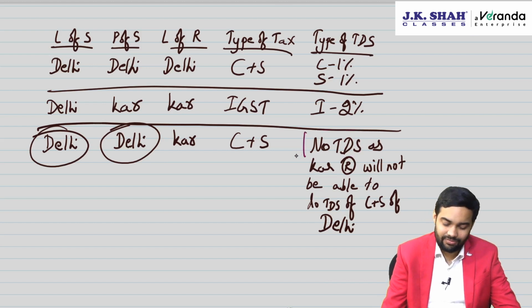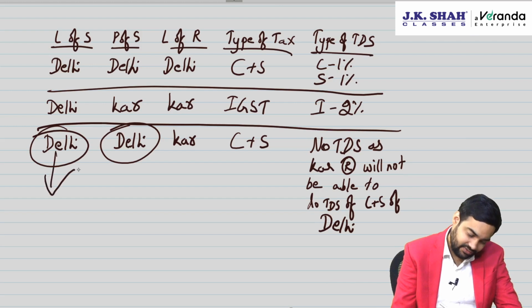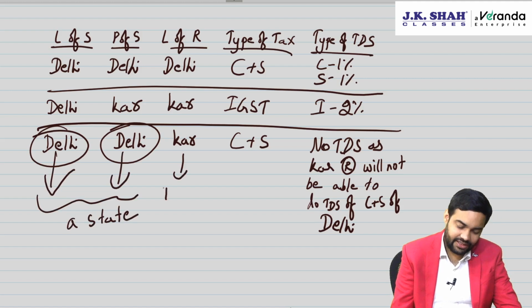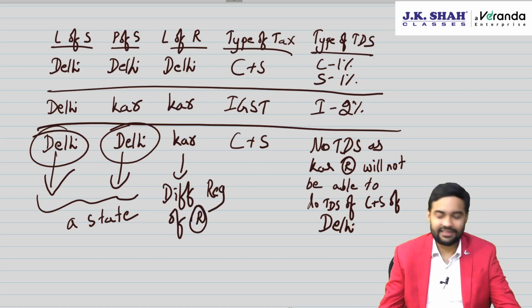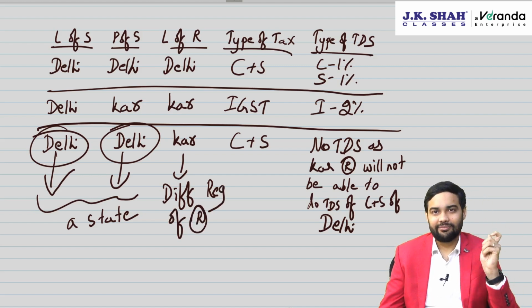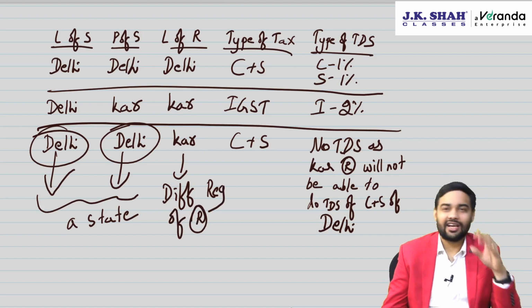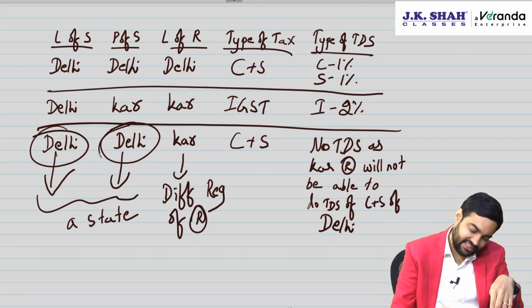So I am making it in a form of sentence. When the location of supplier and place of supply is in a state which is different from the registration state of the recipient, then in that case TDS will not apply. Now it can so happen that Karnataka government wants to make a Karnataka Bhavan in Delhi.